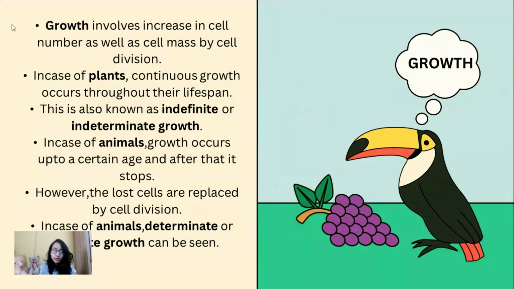Growth involves increase in cell number as well as cell mass by cell division. In case of plants, continuous growth occurs throughout their lifespan. This is also known as indefinite or indeterminate growth. In case of animals, growth occurs up to a certain age and after that it stops. However, the lost cells are replaced by cell division. In case of animals, we can consider growth as a determinate or definite growth.